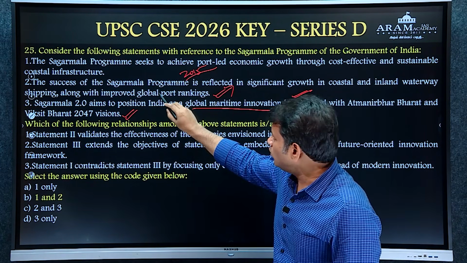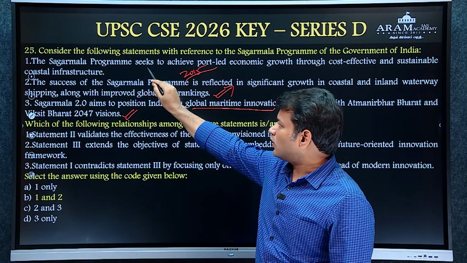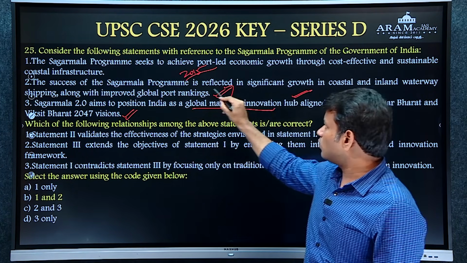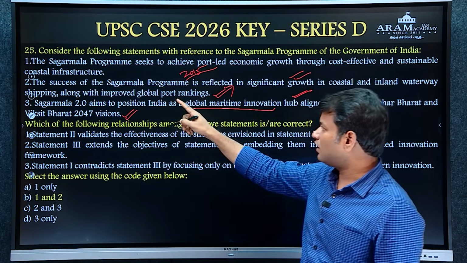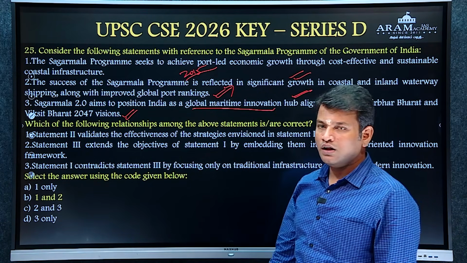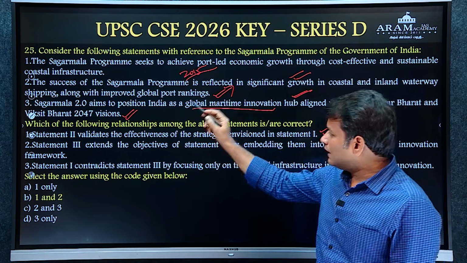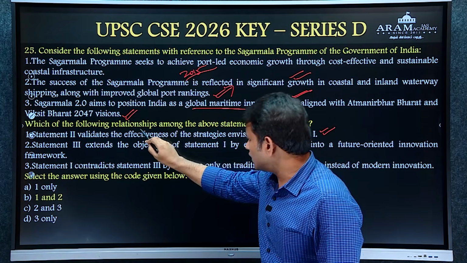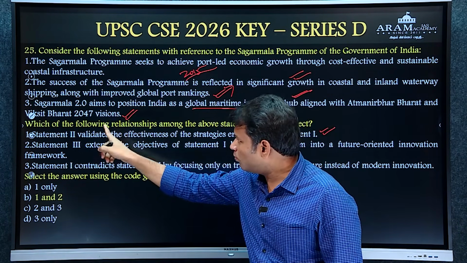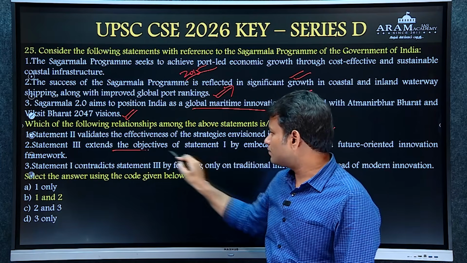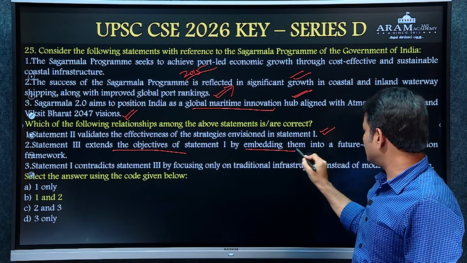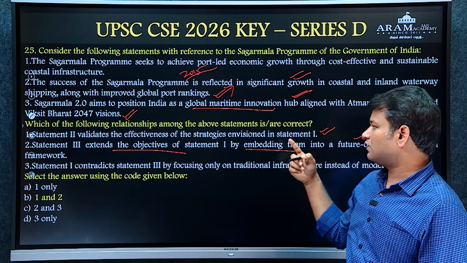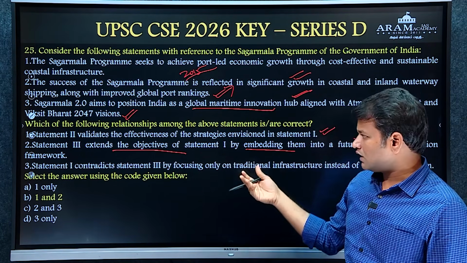Yes, statement 2 validates statement 1 because the success of the Sagarmala program is reflected in significant growth in coastal and inland waterway shipping along with improved global port rankings. Statement 3 extends the objectives. Yes, because Sagarmala 2.0 extends the objectives of Sagarmala 1 by embedding them into a future-oriented innovation framework in logistics and multimodal connectivity.